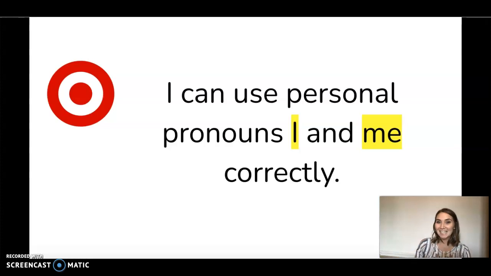Our target skill is: I can use personal pronouns I and me correctly. We know that a pronoun is a word that takes the place of a noun in a sentence. Today, we are going to be replacing our own names and using pronouns I and pronouns me. Let's take a closer look.